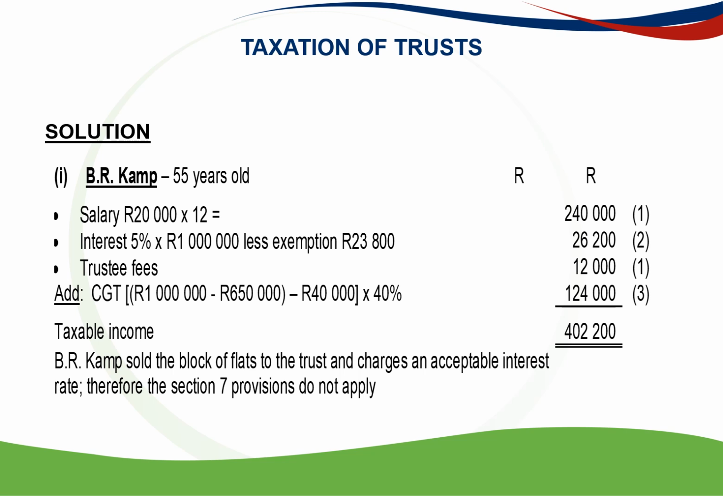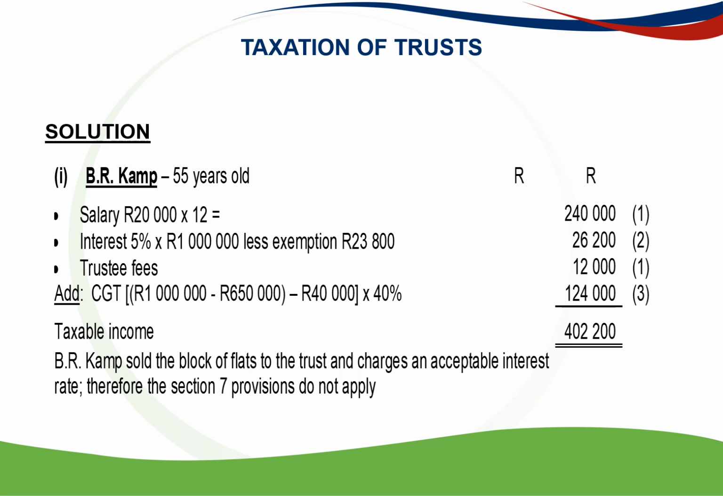Camp, 55 years old. He earned a salary of 20,000 per month for 12 months. That gives you 240,000 Rand. The interest he earned on the loan to the trust, 5% of the R1 million, less the 23,800 Rand exemption, gives taxable interest of 26,200. The trustees' fees he received 12,000. It was given in the question.